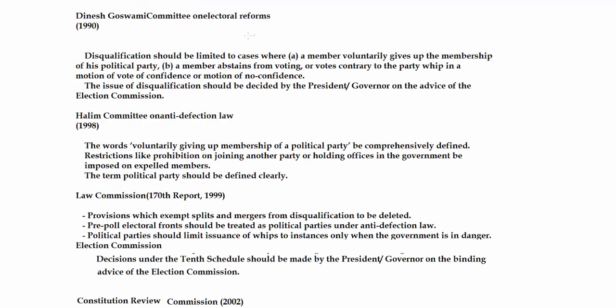Now there are certain recommendations also made by different committees and commissions. This part of the topic is very important because when you write a subjective answer, you need to mention the recommendations made as well as your own view.